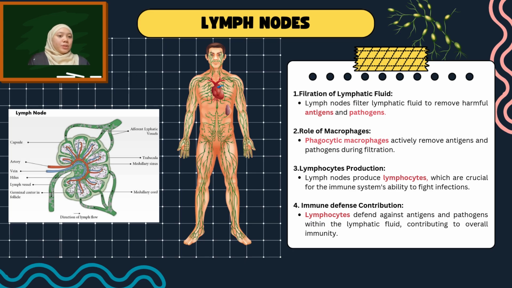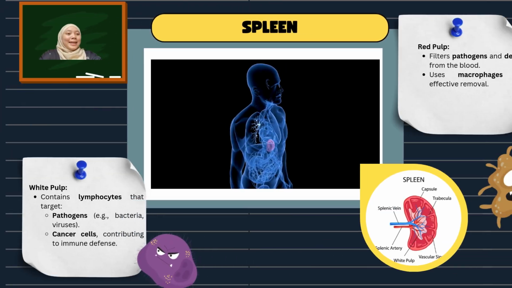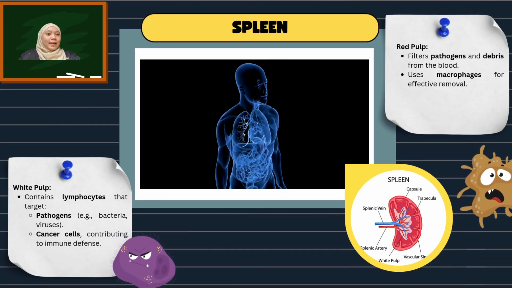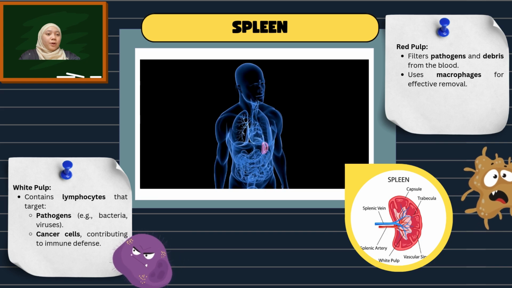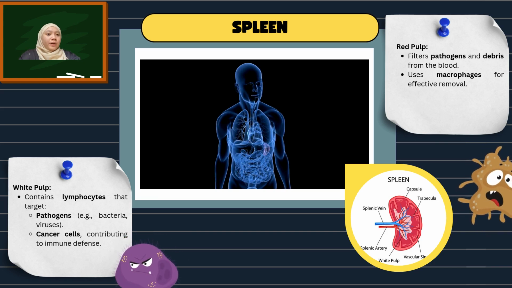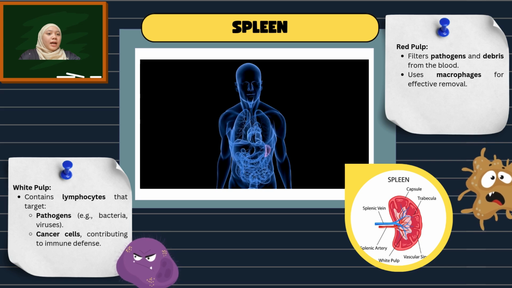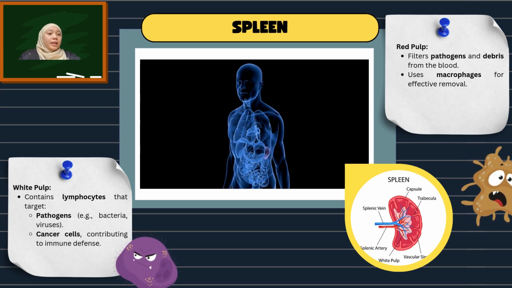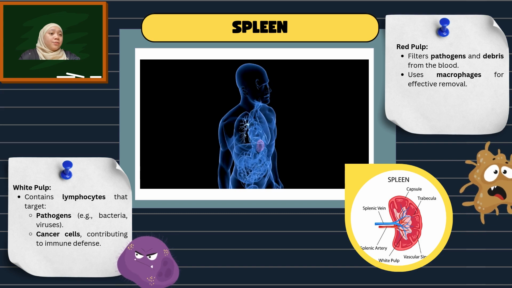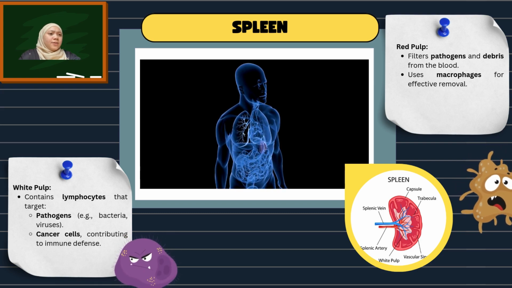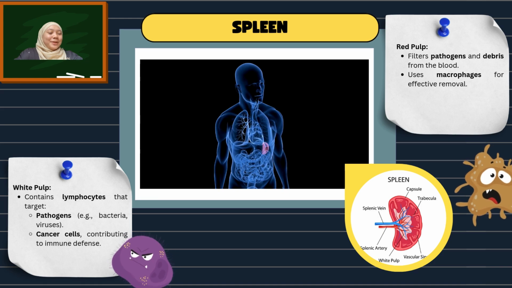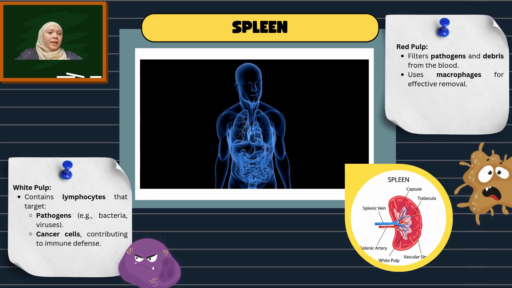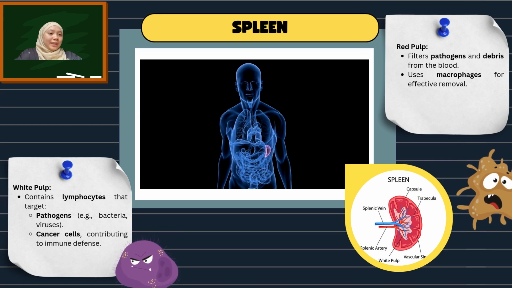Swollen lymph nodes during an infection are a sign that your immune system is hard at work. Let's move on to the spleen. This organ is like a security checkpoint for your blood. It has two parts. The red pulp filters out pathogens and debris using macrophages. The white pulp is where lymphocytes target and attack harmful invaders like bacteria and even cancer cells. By performing this function, the spleen helps keep your body clean and supports overall immunity.